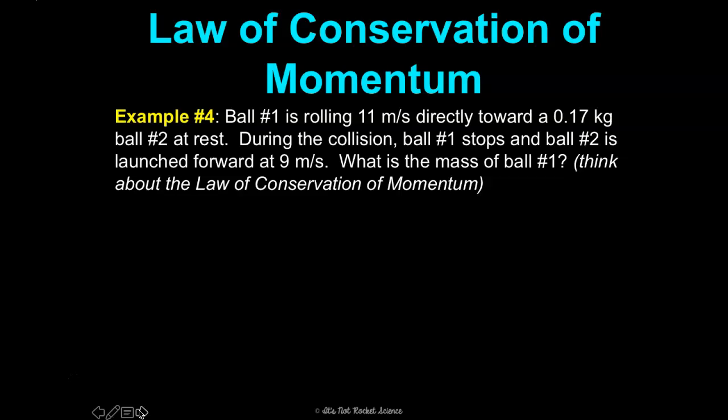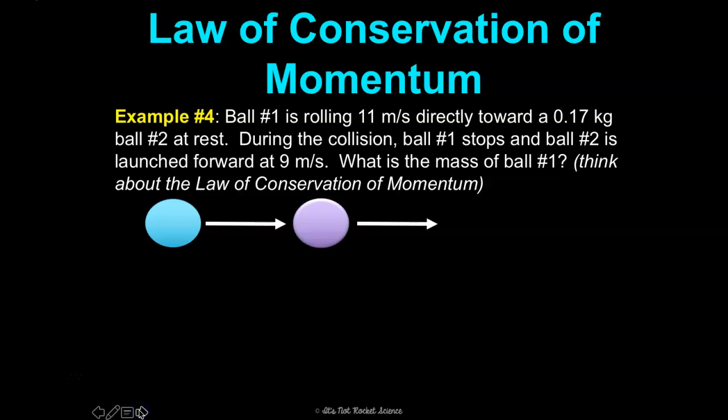So let's just write down what we know first, okay? We have ball 1, there's ball 2, but we don't know the mass of the first ball. And we know the velocity of the first ball. It's going 11 meters per second. And the second ball, the mass is 0.17 kilograms. And we know the velocity is 9 meters per second.